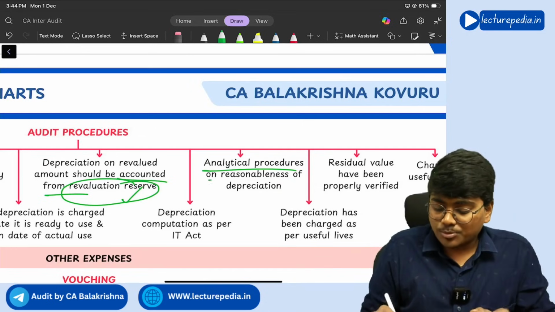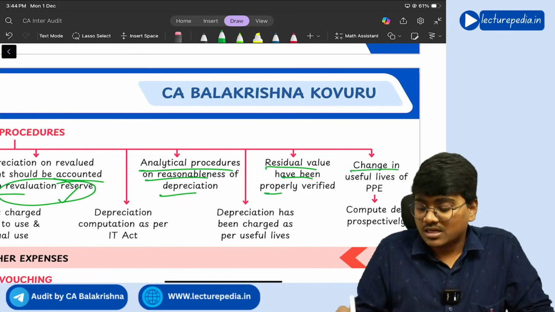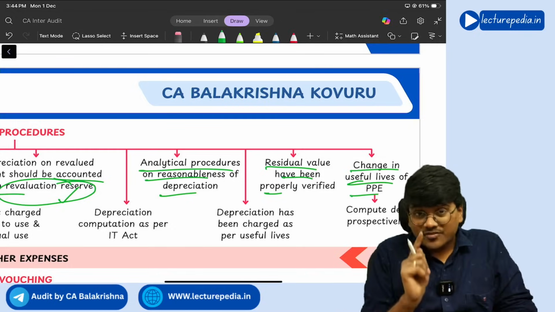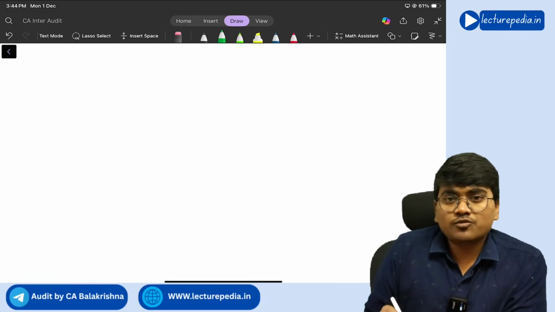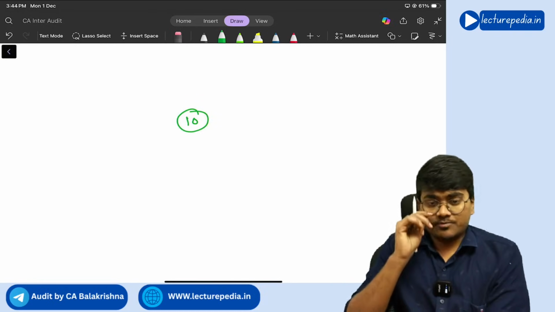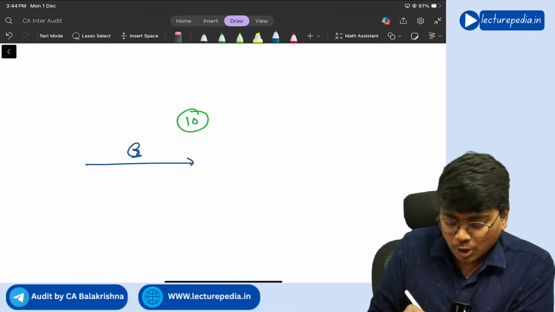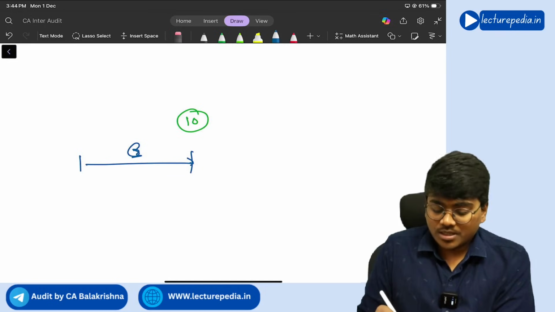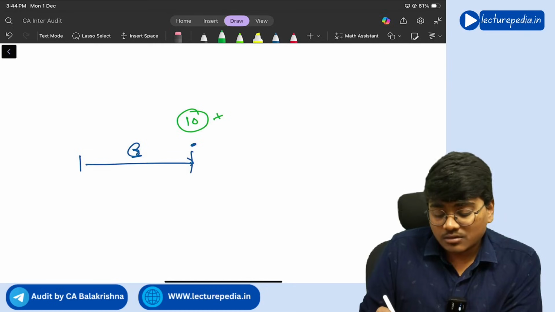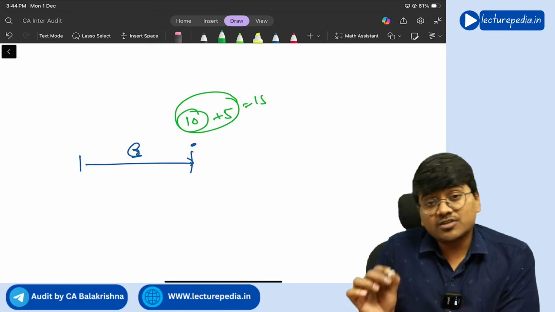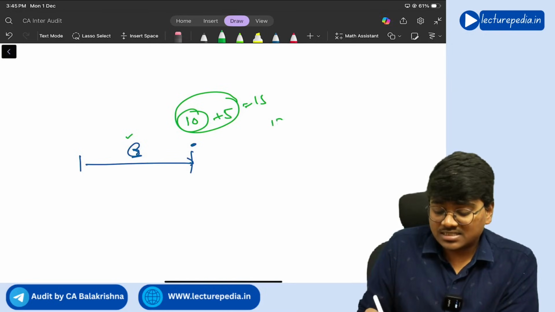Next, analytical procedures on reasonableness of depreciation, residual value have been properly verified, change in useful life. See, if at all there is a change in useful life, so actually at the time of purchase, the useful life of the asset is 10 years. Now, of these 10 years, for the first 3 years, you have provided the depreciation. In the fourth year, you came to know that this asset can be used for 5 more years. That means total life is 15 years, you came to know. That means 3 years completed, still 12 years is there, right?